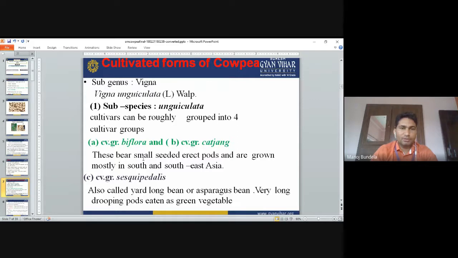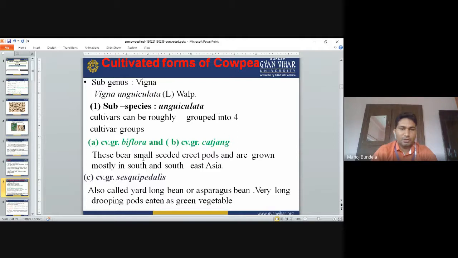Anguiphyllata: Vigna unguiculata subsp. biflora and Vigna unguiculata subsp. cylindrica. These bear small-seeded erect pods and are grown mostly in South and Southeast Asia. Vigna unguiculata subsp. sesquipedalis is also called yard-long bean or asparagus bean.